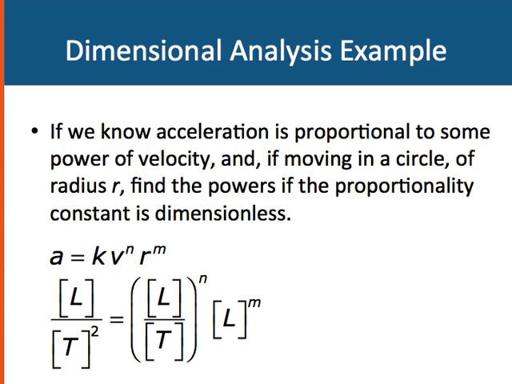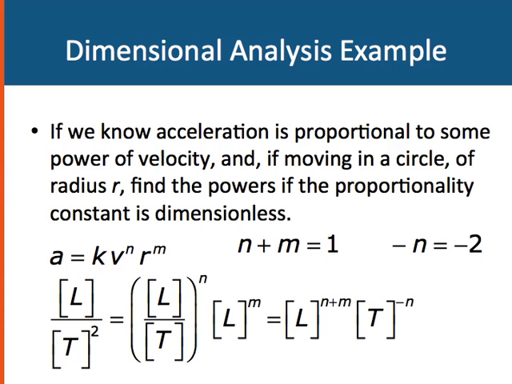So now we compare these sides. Well, let's multiply this out first. We see that we have length raised to the n plus m power when we multiply them out, and t is raised to the minus n power. So now we can compare those. We see that n plus m, the power of length on the right-hand side, has got to equal the power of length on the left-hand side, which is 1.